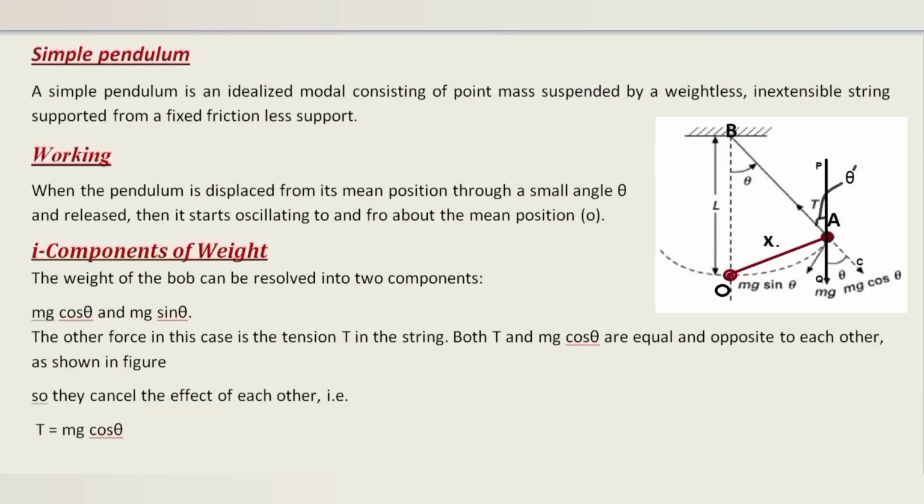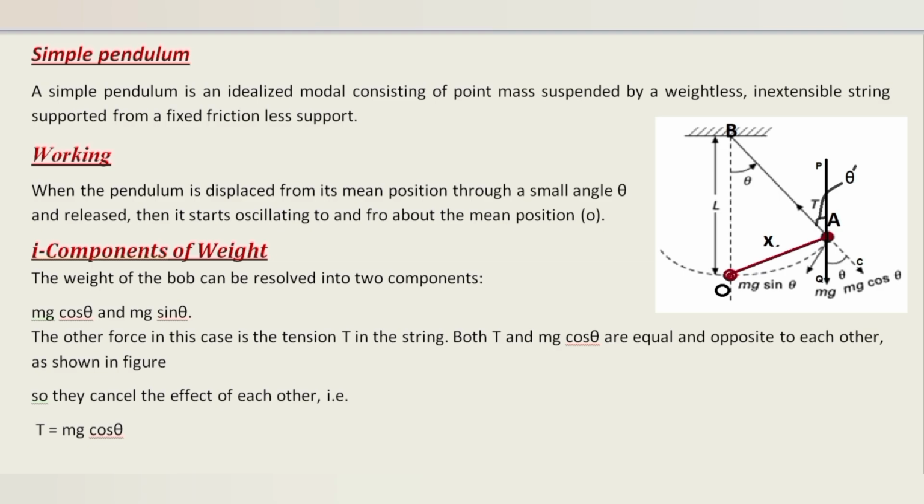A simple pendulum is an idealized model consisting of a point mass suspended by a weightless, inextensible string supported from a fixed frictionless support. Why is the bob taken as a point mass? To reduce the effect of air resistance or drag on the bob and also make it closer to an ideal pendulum.